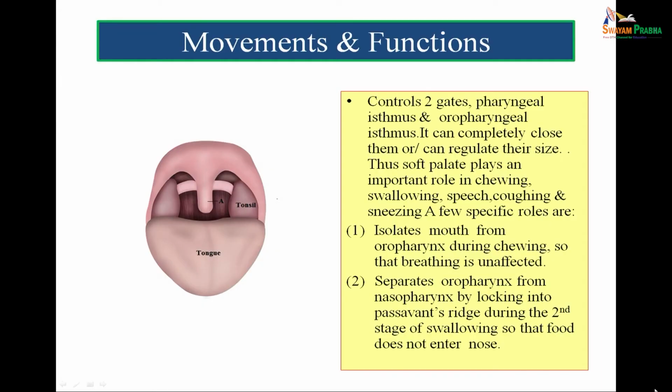If the soft palate is not functioning properly, the person will have a nasal twang in the voice. So the resonance of our voice, the quality of my voice, is also being controlled by this wonderful plethora of muscles forming the soft palate.